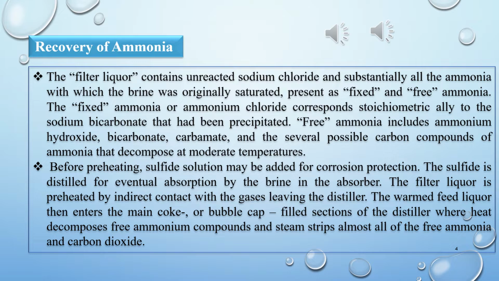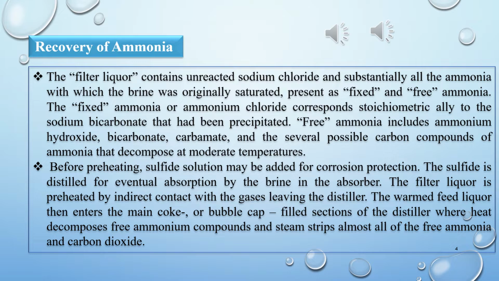The fixed ammonia, or ammonium chloride, corresponds stoichiometrically to the sodium bicarbonate that had been precipitated. Free ammonia includes ammonium hydroxide, bicarbonate, carbamate, and several possible carbon compounds of ammonia that decompose at moderate temperature.